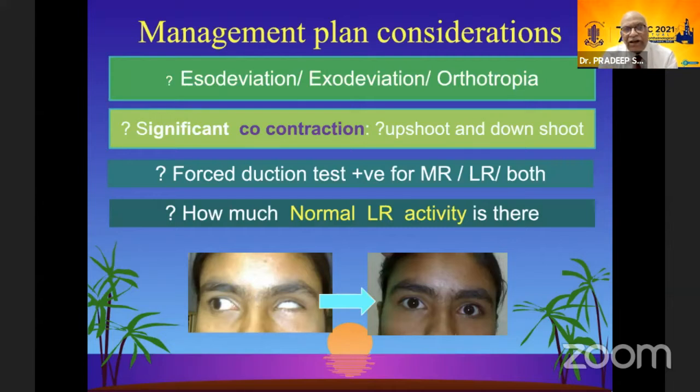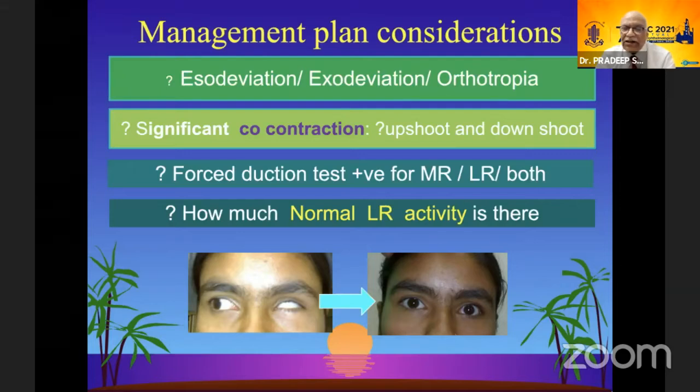First, look whether it's an eso, exo, or orthotropia. Secondly, look for how significant the co-contraction is. This you will see on the basis of the retraction, which is the slightest sign, and marked upshoot and downshoot means there is a severe co-contraction. Third point is the force reduction test, which can be seen intraoperatively for both medial rectus and lateral rectus.